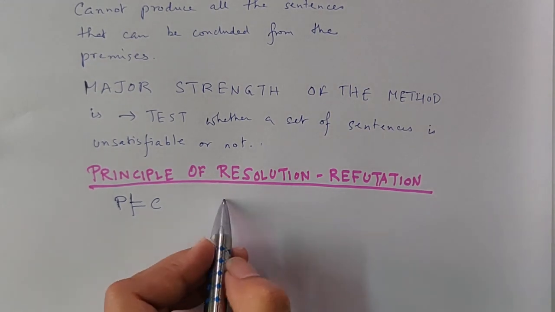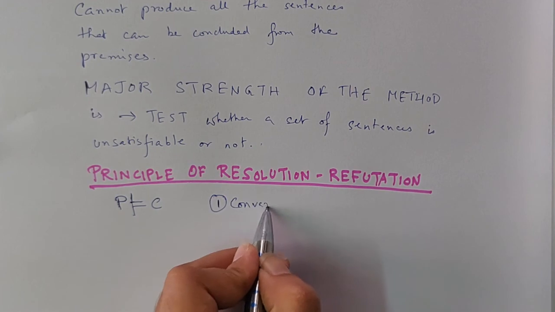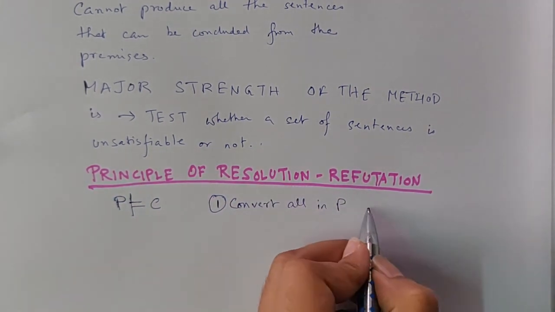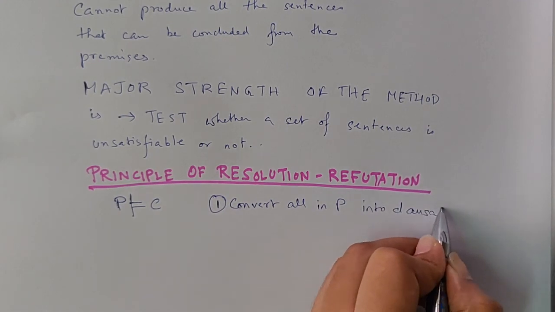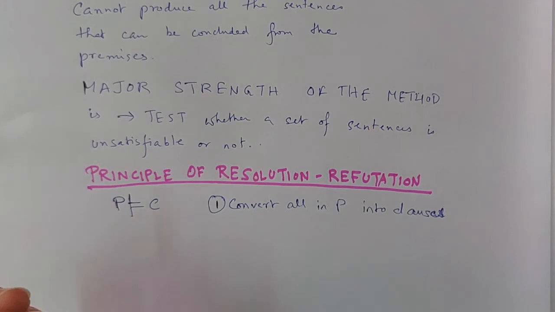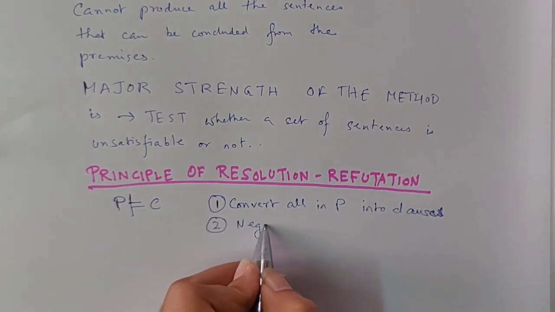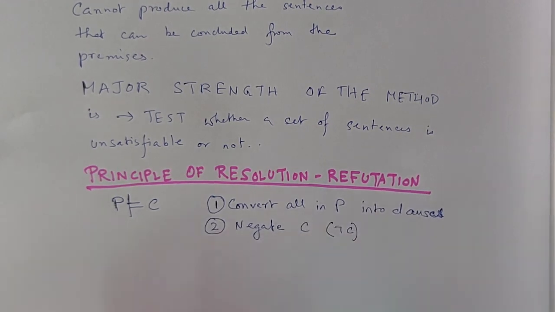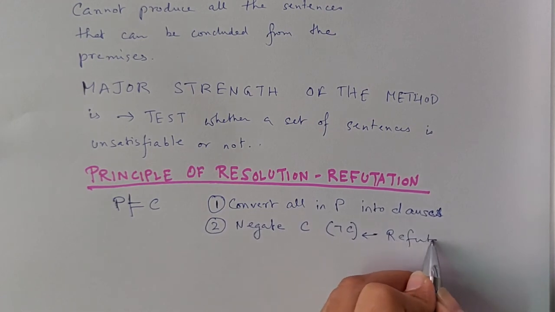What I will do, I will first convert all sentences in P into clauses. Then I will negate C, that is find not of C. This step is called the refutation.